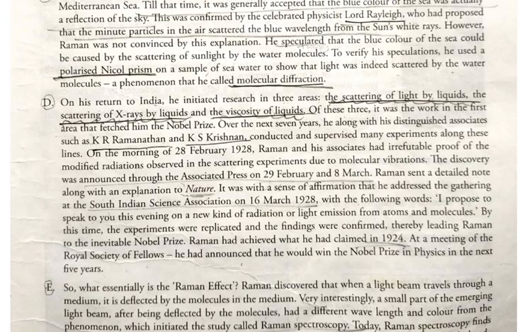So what is there in this fourth para: after reaching India, he did research on these three areas. One is scattering of light by liquids, scattering of X-rays by liquids, and viscosity of liquids. After all this research, he started researching how the sky is blue and how light is scattered. He had already announced in this meeting that he would receive the Nobel Prize in the next 5 years. In 1924 he announced it, and he started his research in 1928.